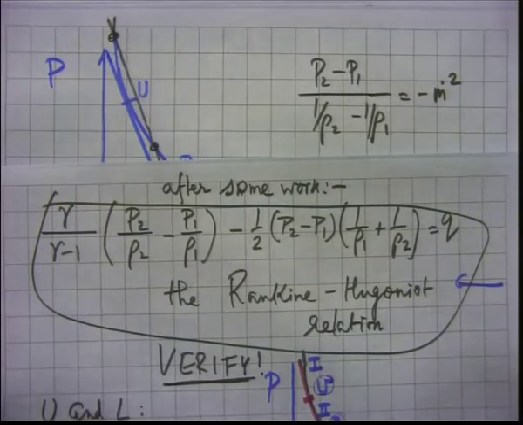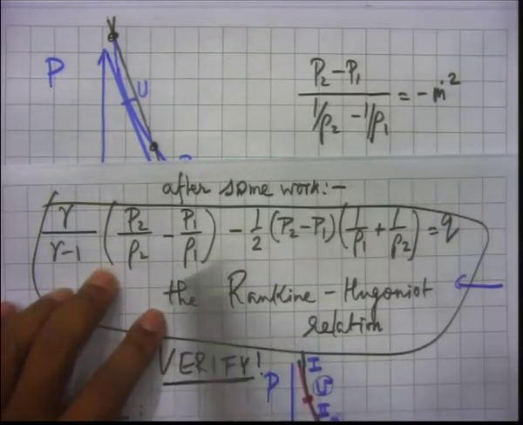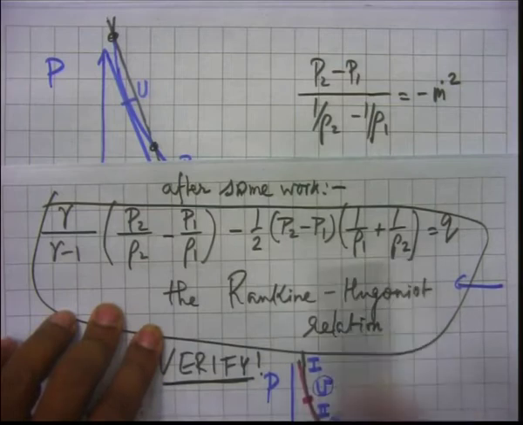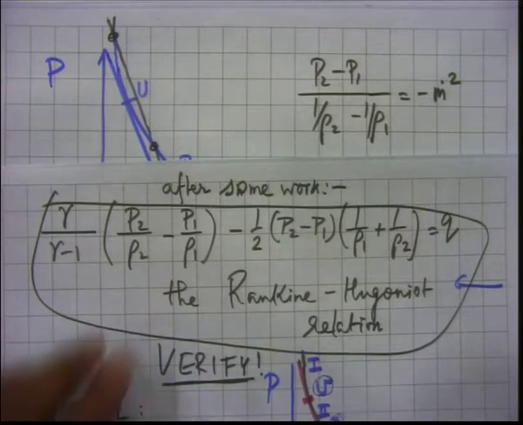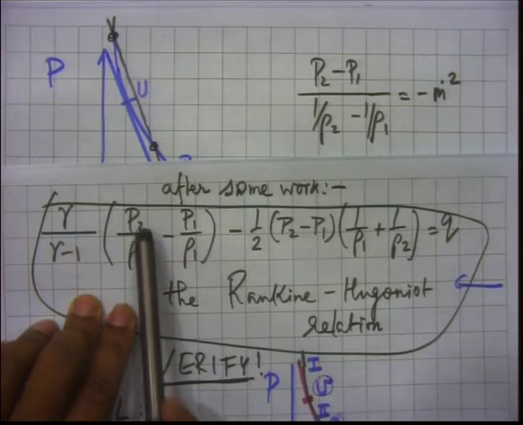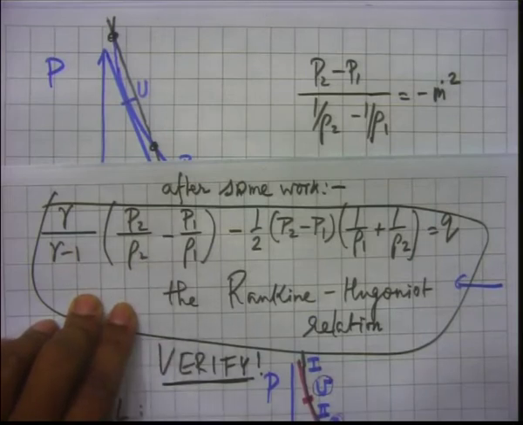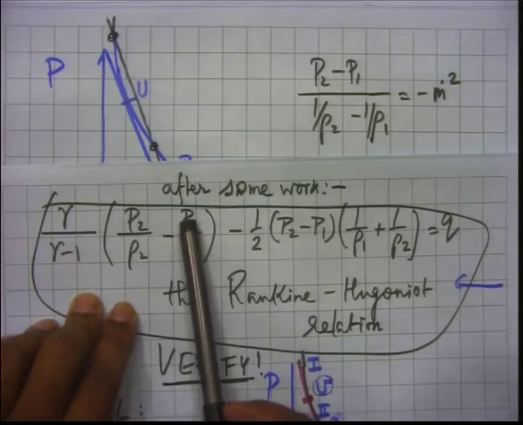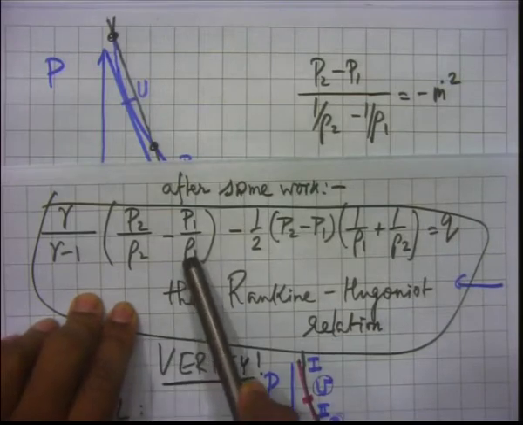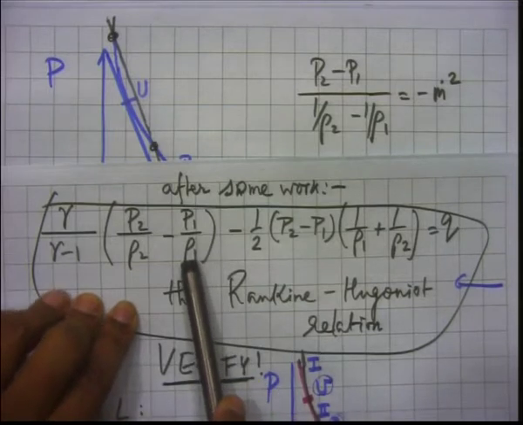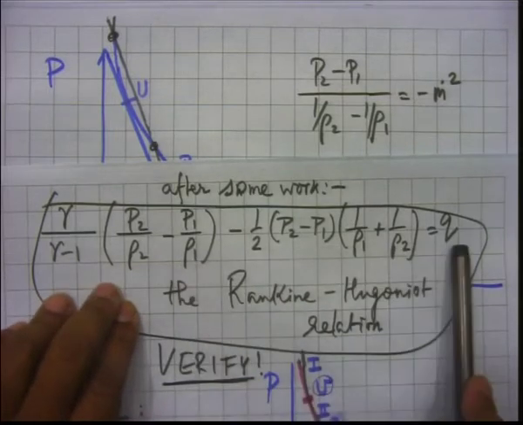So, we have this P2 expression from the Rayleigh line, and then we can place that in the Rankine-Hugoniot relation. In the Rankine-Hugoniot relation, what are the unknowns? Typically, P2 and rho 2 both are unknowns, isn't it? P1 is known, it is given 1 atmosphere. Rho 1 we can calculate because P1 and T1 have been given, and also the molecular weight of the mixture. Q has been given.